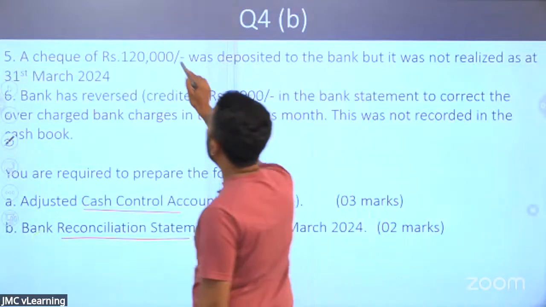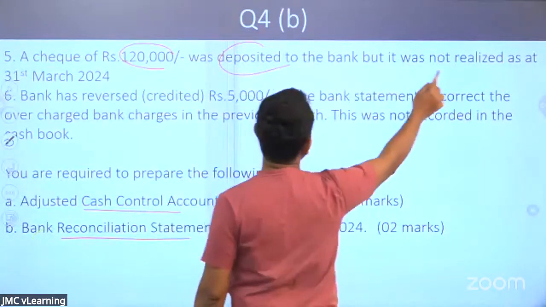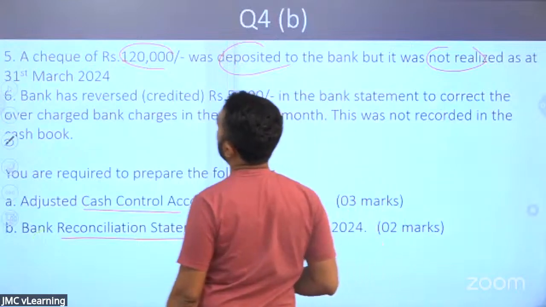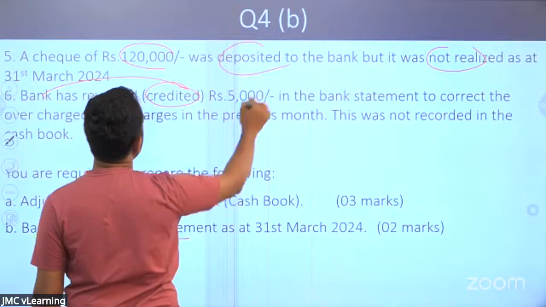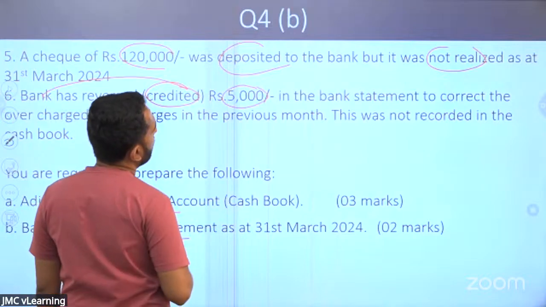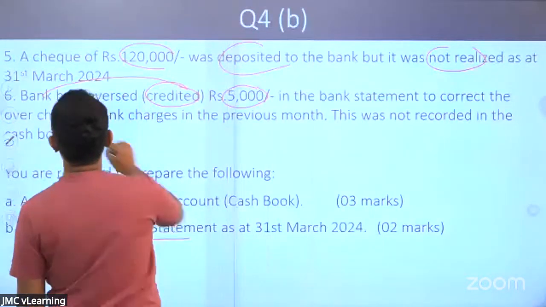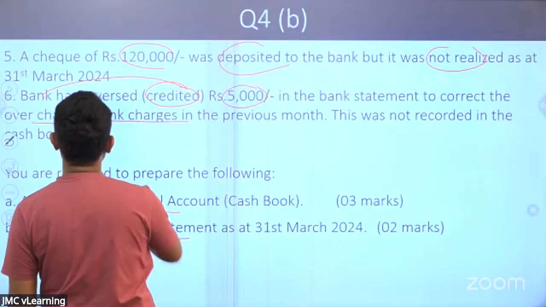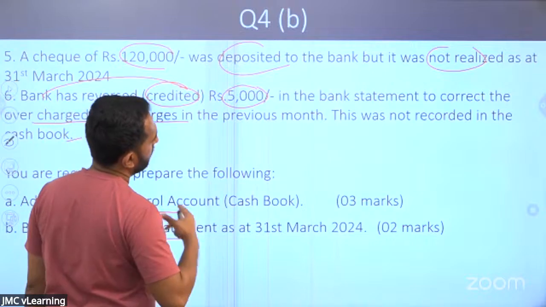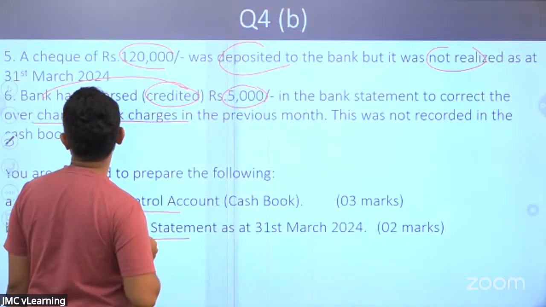A check of 120,000 deposited, not realized. Bank has credited 5,000 in the bank statement to correct the overcharged bank charges in the previous month. This was not recorded in the cash book. Right. So these are the items.